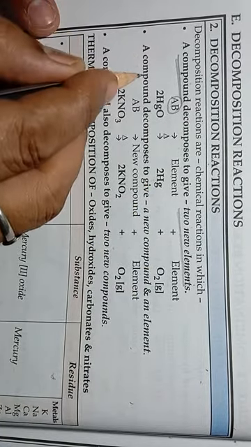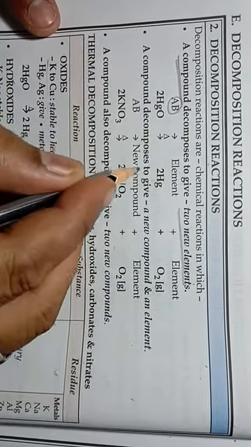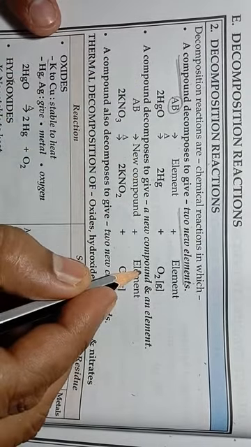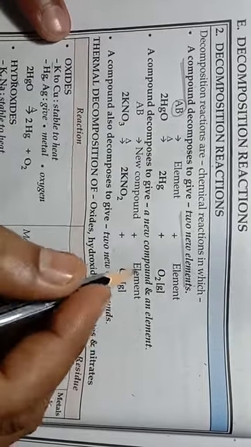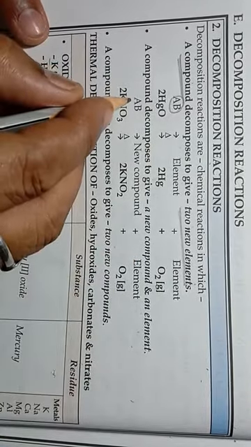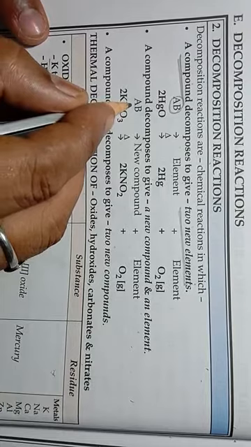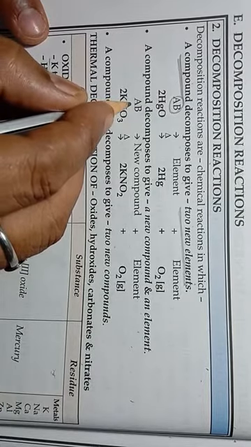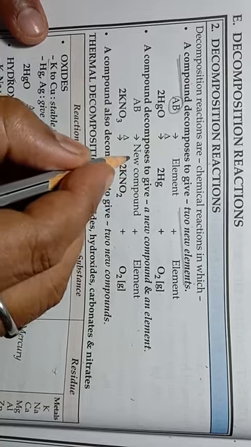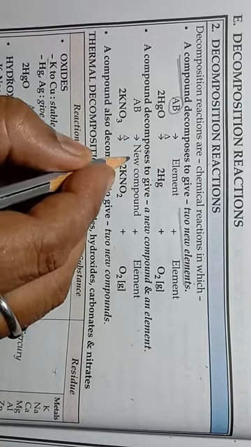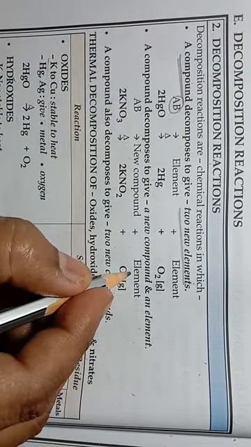Second point, a compound decomposes to give a new compound and an element. If AB is a hypothetical compound, after decomposition it will get converted into a new compound plus a new element.